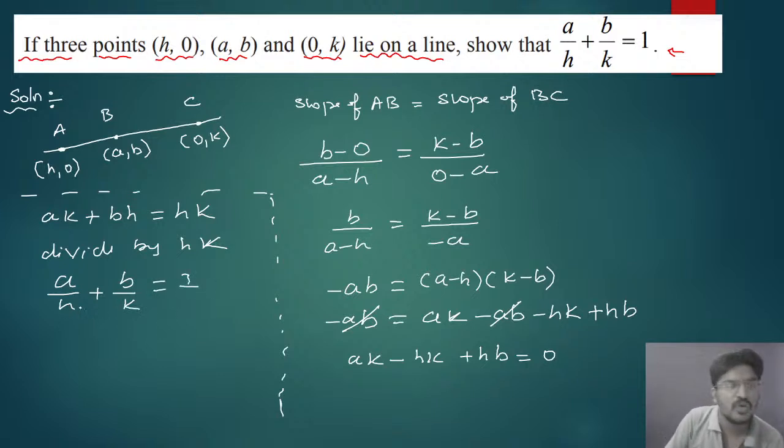Clear? So a divided by h plus b divided by k equal to 1.